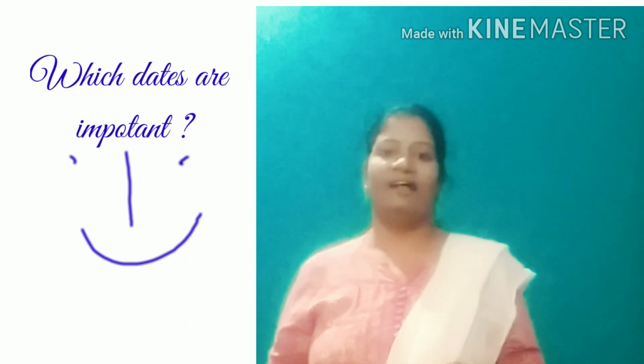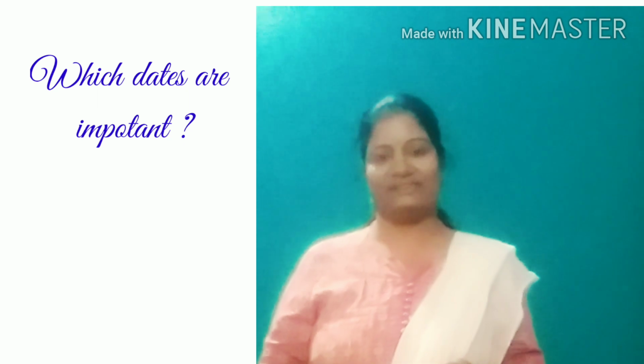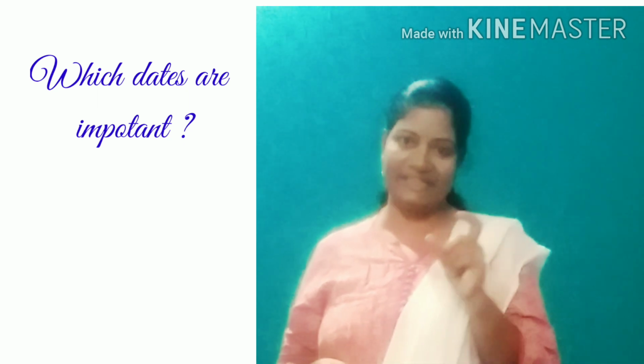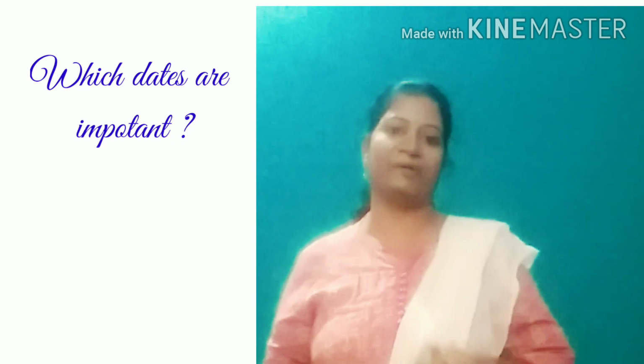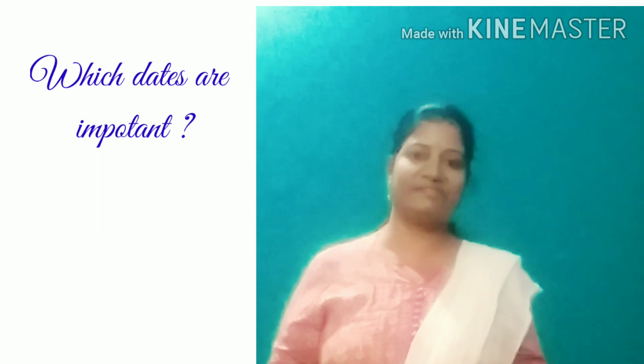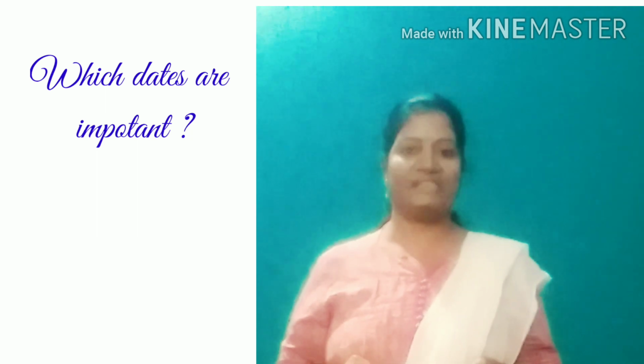Okay children, I hope you understand the topic, right? Once again I will revise which dates are important and how do we periodize. Which dates? Any dates with significance are important. And as I said, Governor Generals. The first Governor General is Warren Hastings. He worked as Governor General of India for the East India Company.